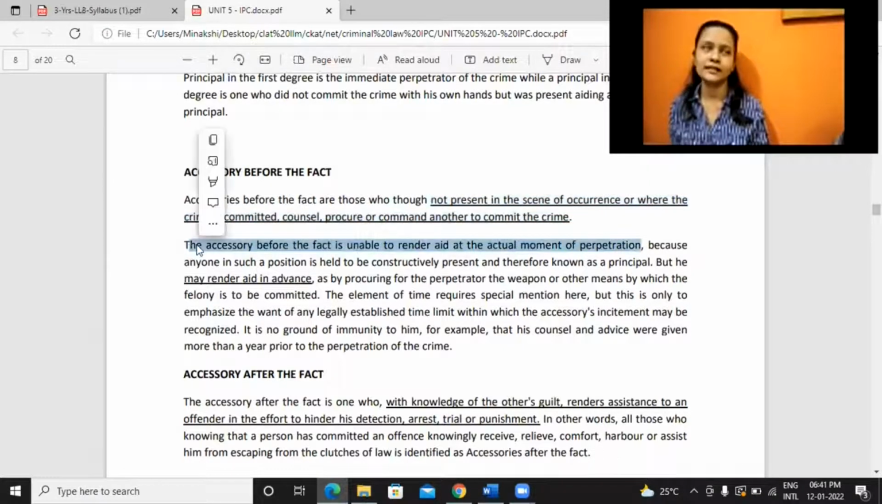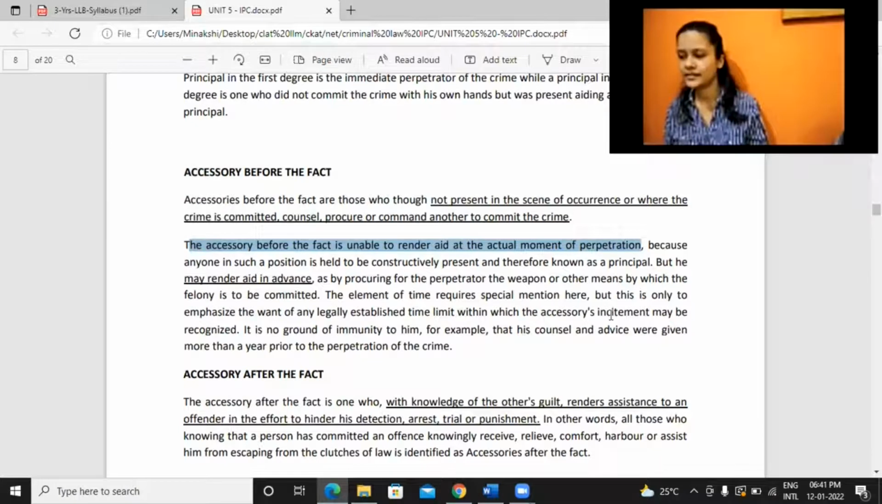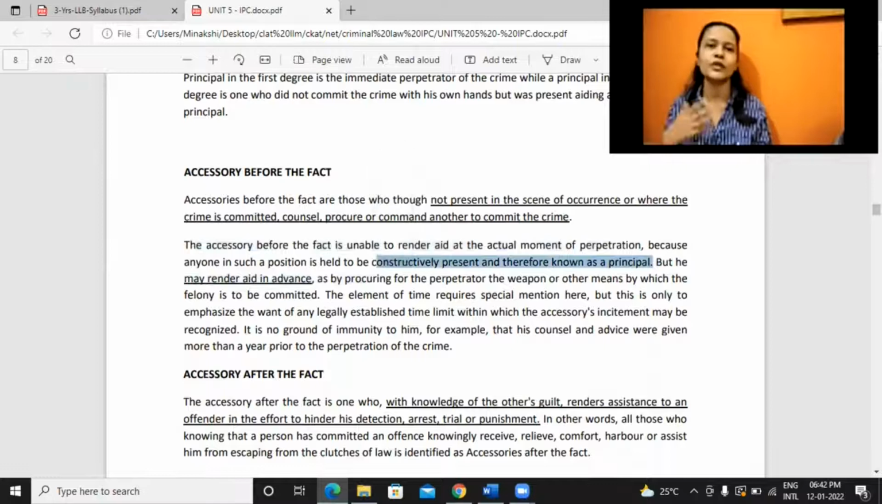Like you said, chain snatching, that person may not be able to ride the bike on that specific day, but he may be providing some other aid or assistance. Because anyone in such a position is held constructively present and therefore known as a principal, like we have already seen, right? Even though the person is not there, by some other ways he may be providing help or assistance. So it's assumed as if the person is constructively present there. He may render aid in advance. Before committing the crime only, aid is being provided.